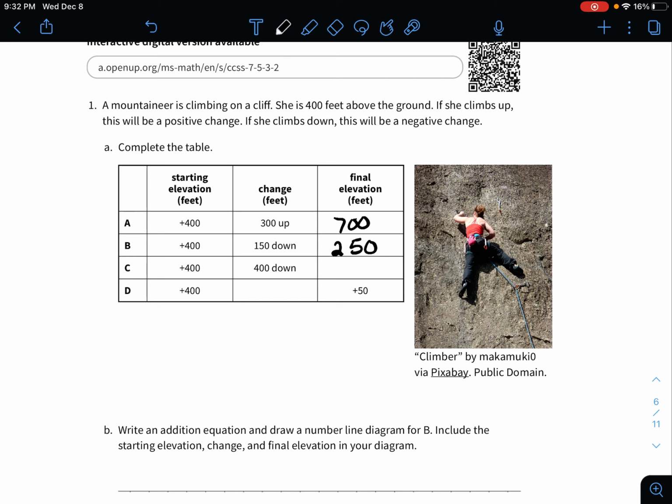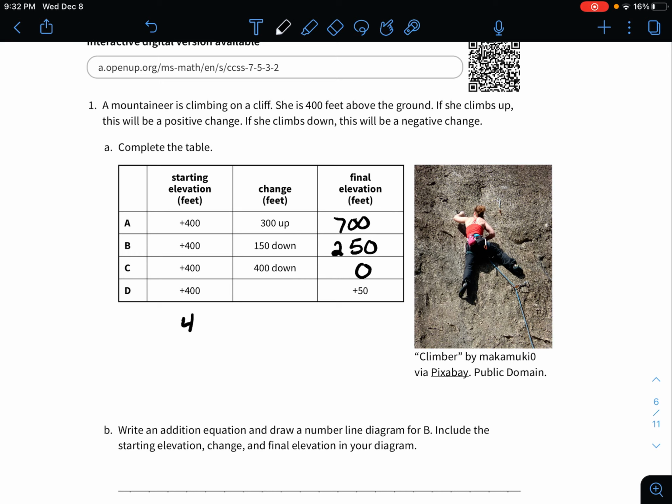Okay, next one, once again, starts at 400, descends 400. So these are opposites. Anytime you are adding opposites, so that's 400 plus a negative 400, your outcome will always be 0. Okay, and then the last one, so now we have to work backwards. So we know that 400 plus some number equals 50.